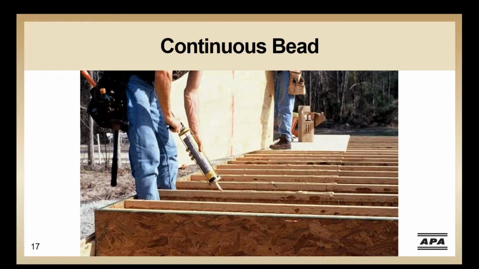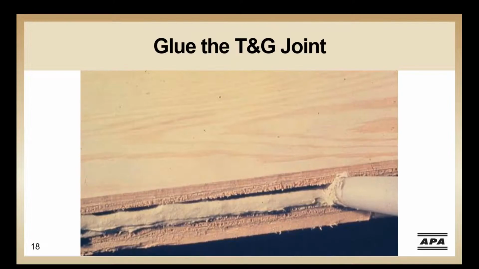The glue should be applied with a 1/4-inch diameter bead to framing members, either in a continuous line or in a serpentine pattern for wider joists. Be sure to complete all nailing of each panel before the glue sets or skims over. APA also recommends that you glue all tongue and groove joints by spreading a thin 1/8 inch bead of glue in the groove and avoid glue squeeze out. I understand this is not a common practice in the field, but it is highly recommended.